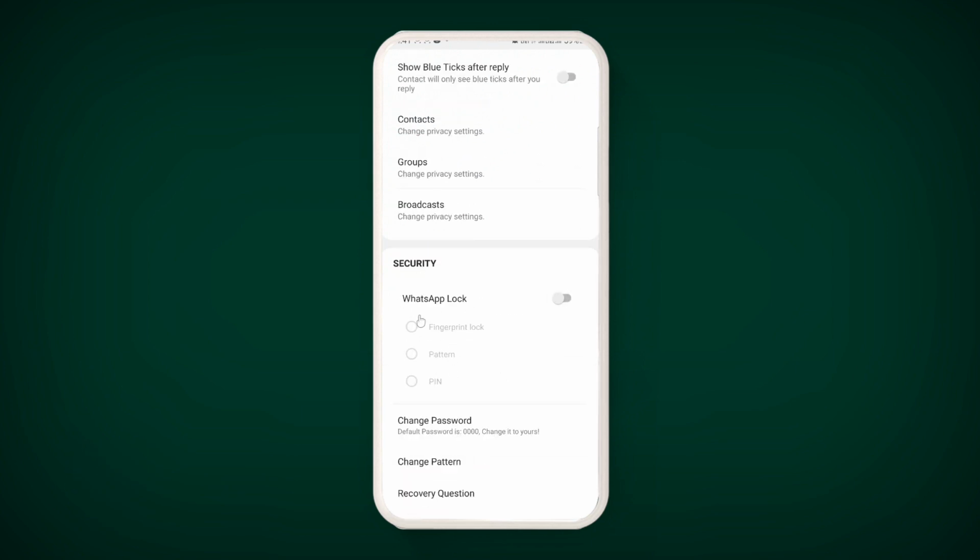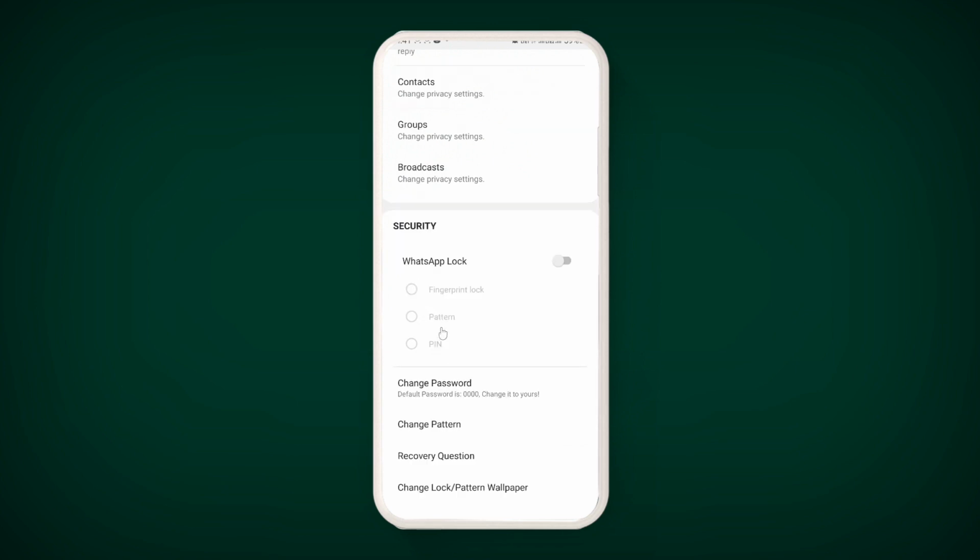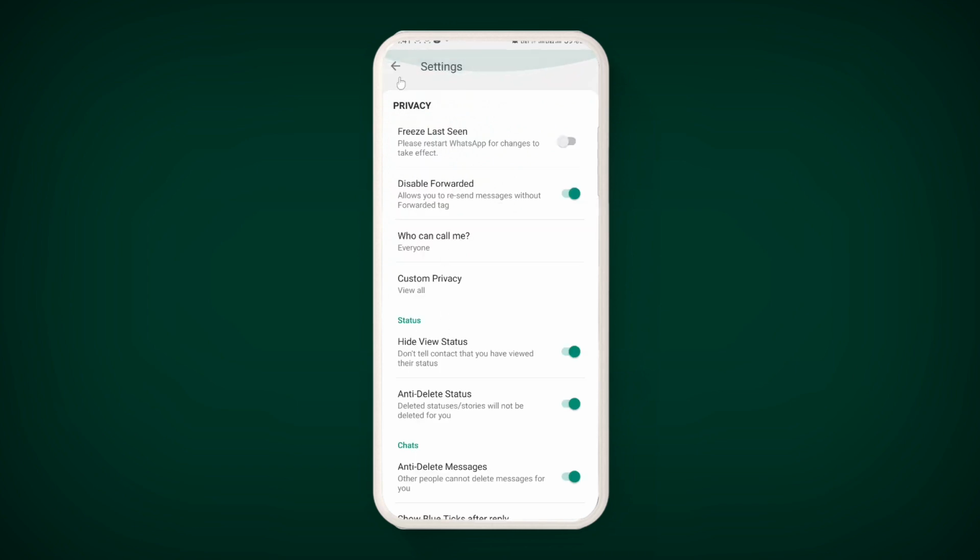Similarly, you can see here the WhatsApp lock feature is available. If you enable app lock, anyone willing to open this application has to follow the security pattern. You can set fingerprint lock, pattern or PIN, whatever you want, from here.